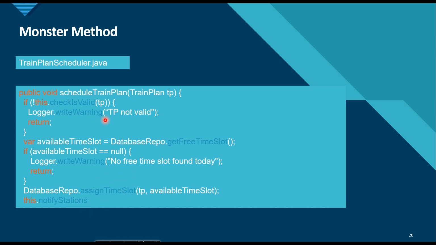So if you can see, we have multiple reasons of change in this method. We are dealing with the logging. We are directly dealing with the database repo instead of the interface, right? So if the internals of the database changes, then this method will also change, right? We are notifying stations. If some more notifications get added or reduced, then this method will get changed. So there are three reasons for this method to be changed.